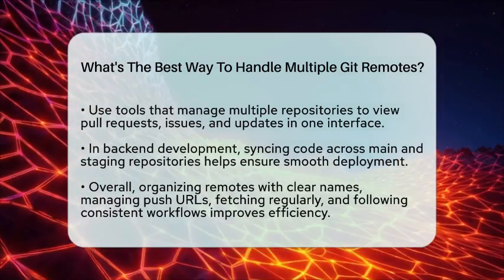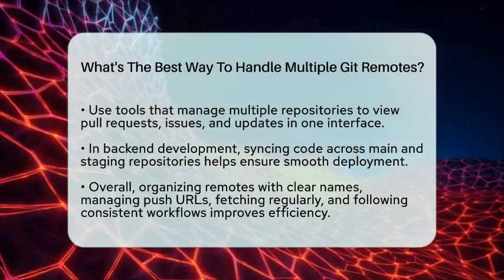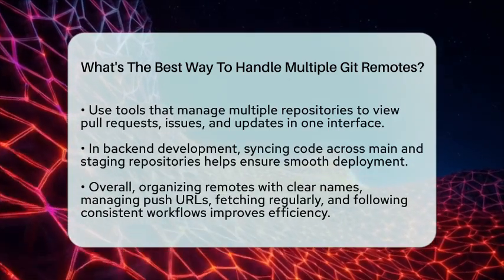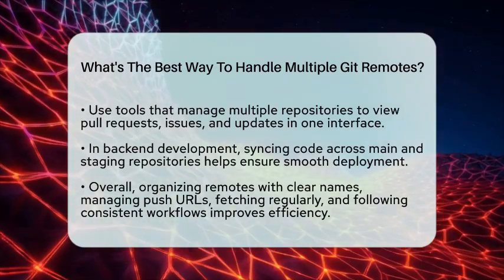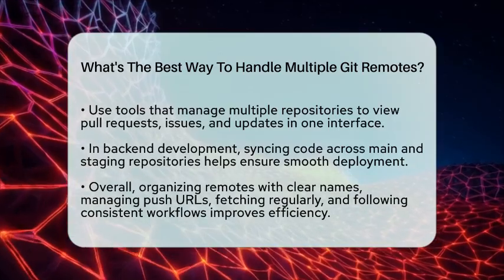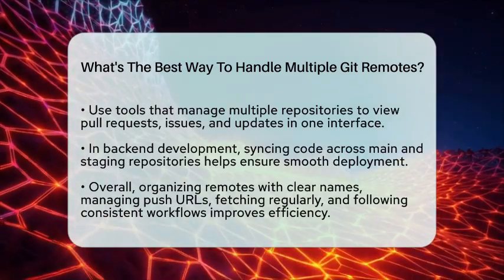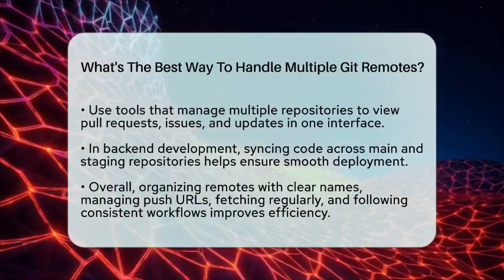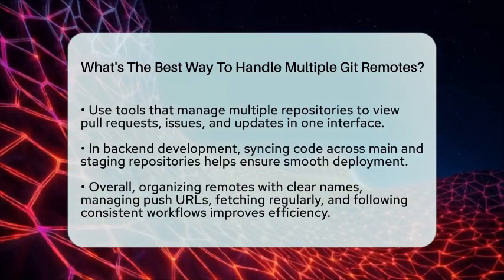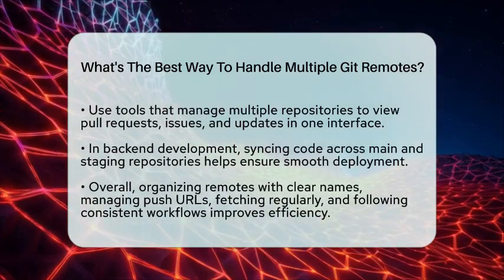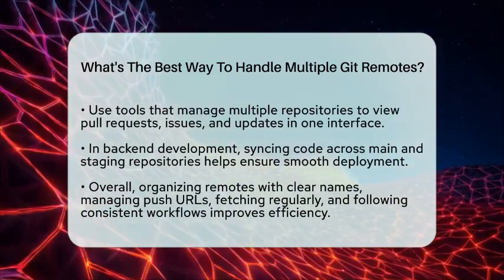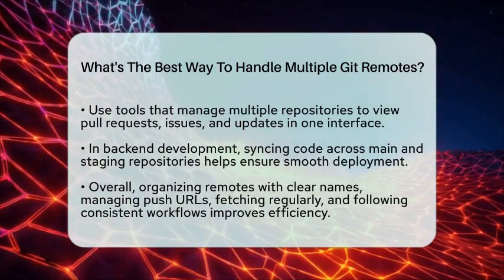The best way to handle multiple Git remotes is to keep things organized with clear names, set up push URLs for multiple destinations when needed, fetch often from all remotes, manage URLs securely, and follow consistent workflows. This approach makes working across different repositories simple and keeps your backend development process efficient.